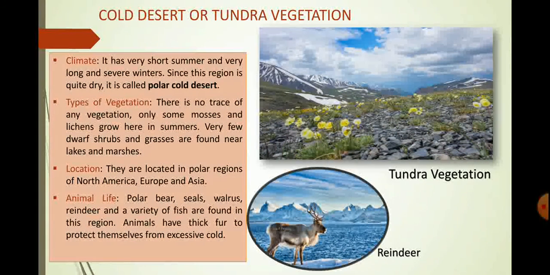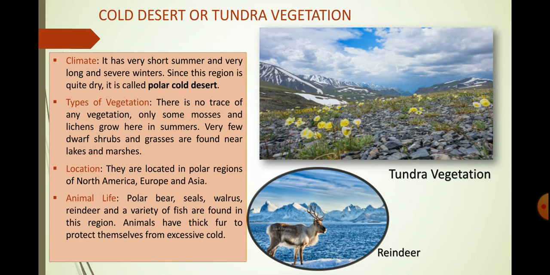Next comes your cold desert or tundra vegetation. From the name itself you can understand that here the summer is very short and winters are very long and severe. Since the region is quite dry, it is called polar cold desert. And what are the vegetations found over here? There's no trace of any vegetation, only some mosses and lichens grow in summer.